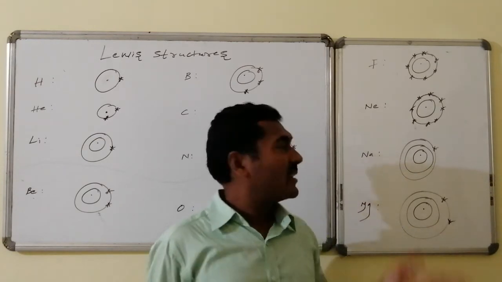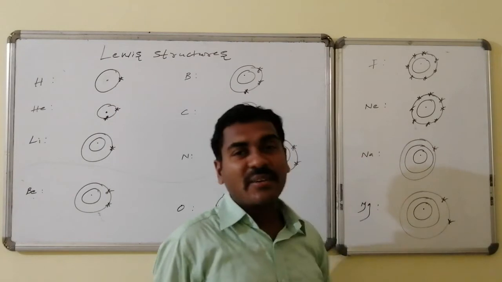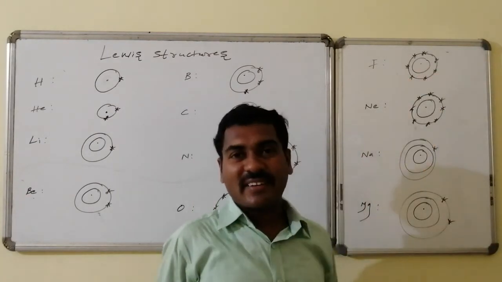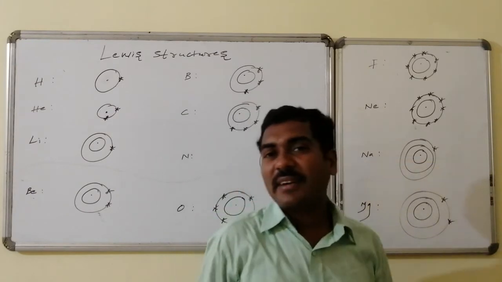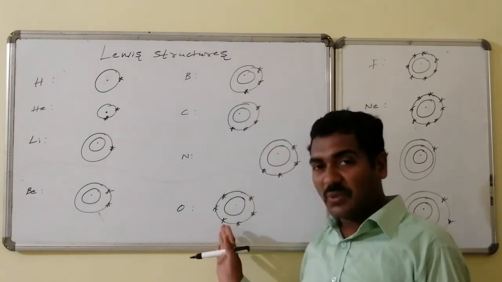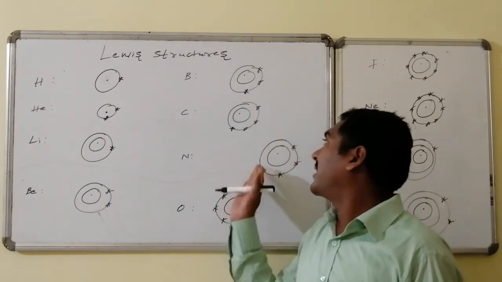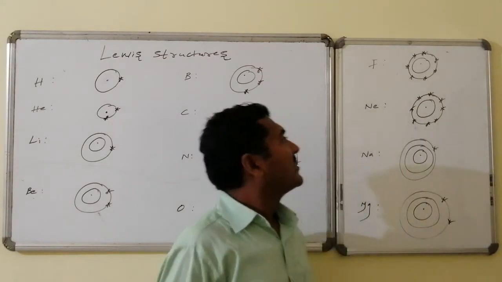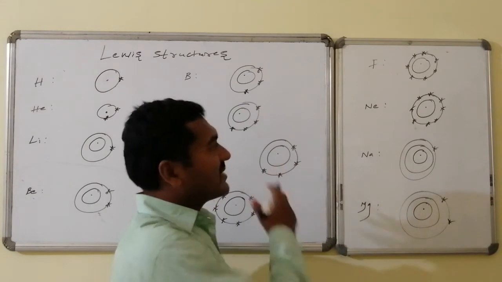To get stability. Stability implies what? To get such kind of configuration. Fluorine requires how many extra electrons? 1 electron. Hence it can take. Similarly, oxygen requires how many electrons? 2 electrons. Hence it can take. Nitrogen requires how many electrons? 3 electrons. Hence it can take.